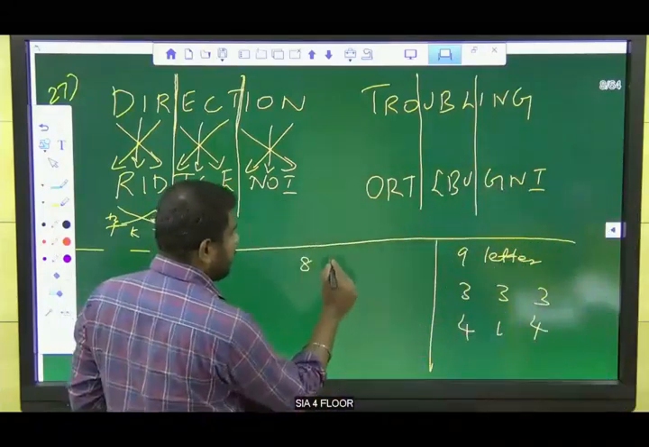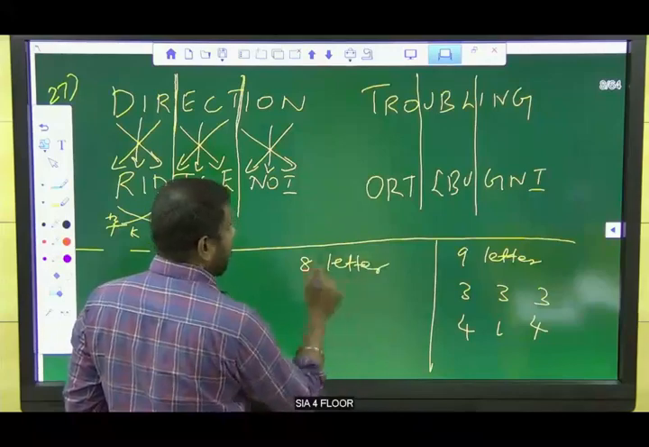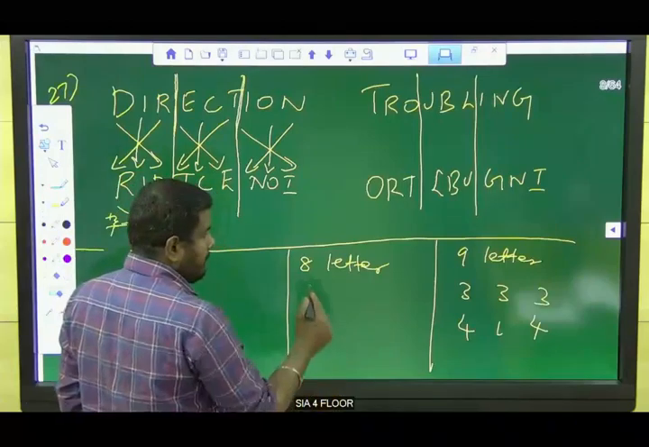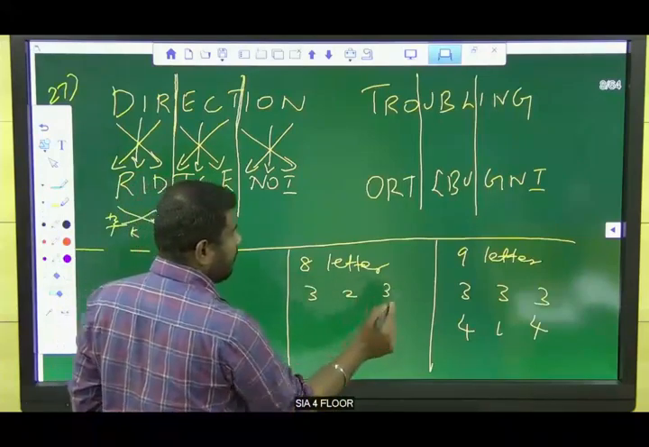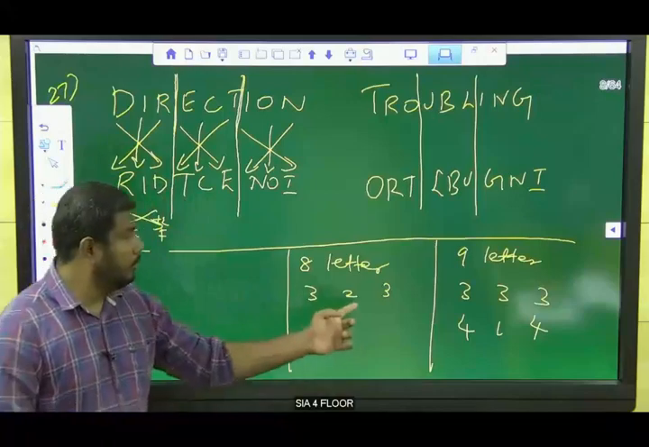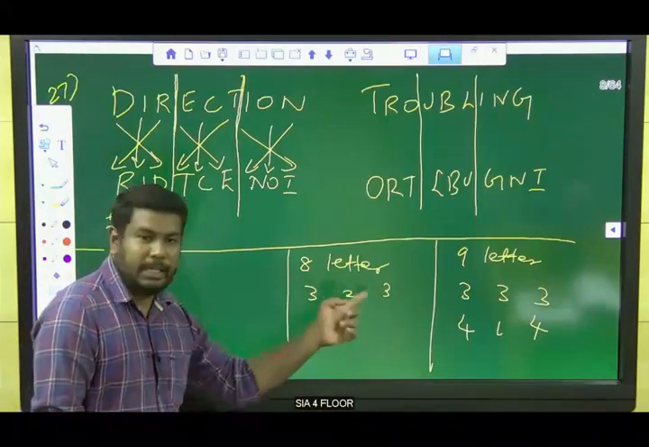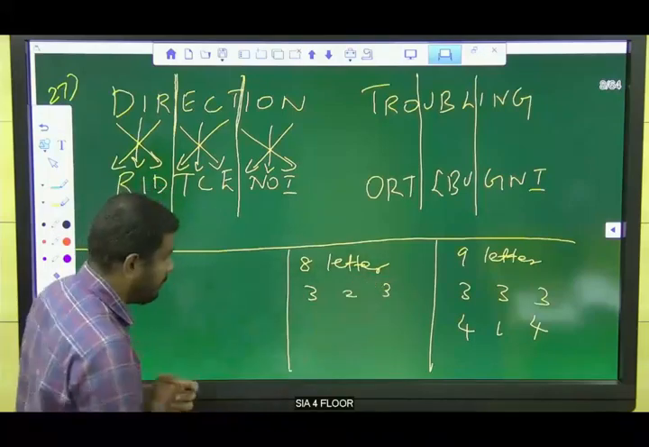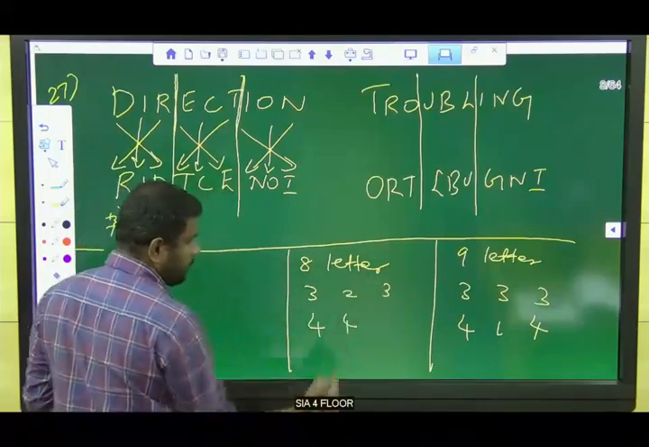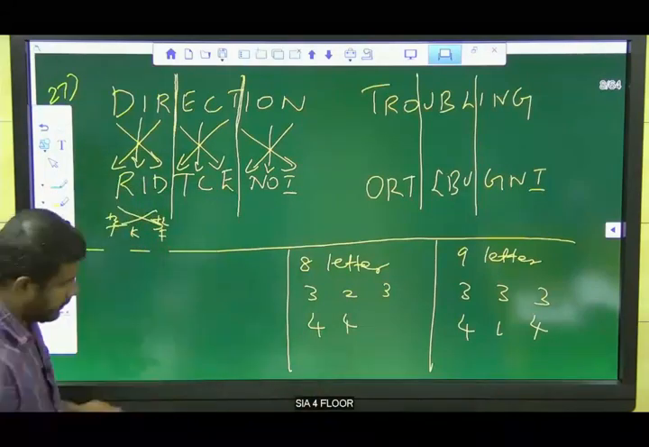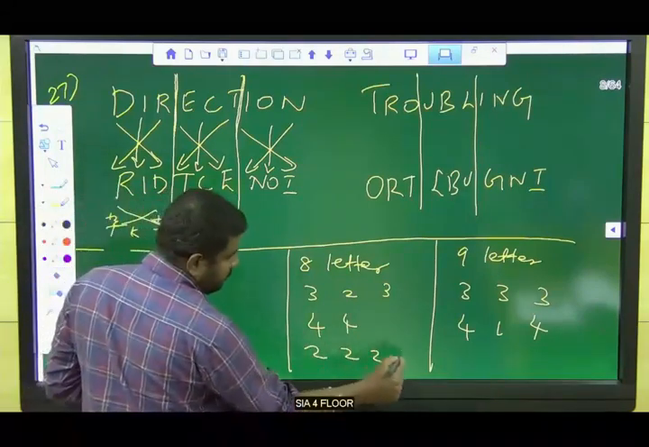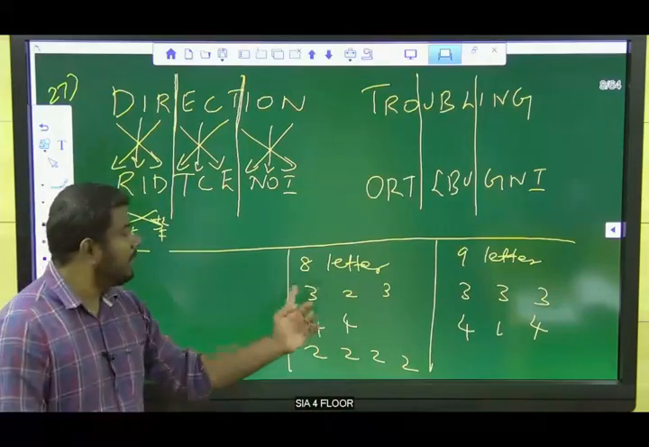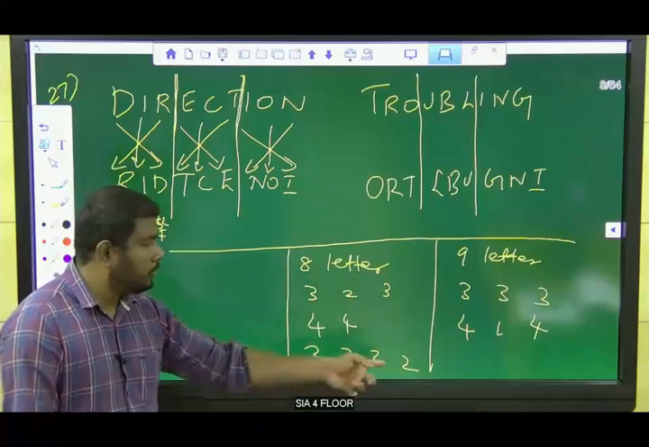For eight letters, we have some patterns. So what is the pattern? 3, 2, 3, or else 3, 3, 2, or else 2, 3, 3. But the common pattern is 3, 2, 3. Next one is 4, 4. For eight letters, they can split like this: 3, 2, 3, or 4, 4, or 2, 2, 2, 2, like that.